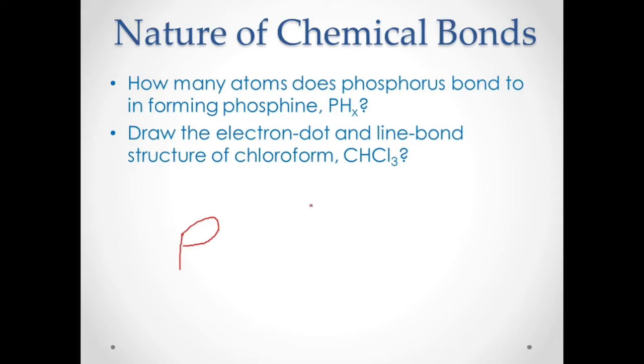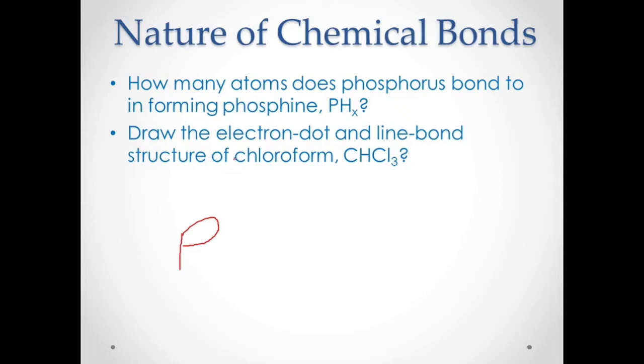Remember that in forming chemical bonds, what are the electrons involved? Valence electron. That's correct. Okay, so we should know what is the valence electron for phosphorus and for hydrogen. Looking at your periodic table, phosphorus belongs to the group 5A elements. At the top of phosphorus is nitrogen, and we already knew that nitrogen contains 5 electrons.